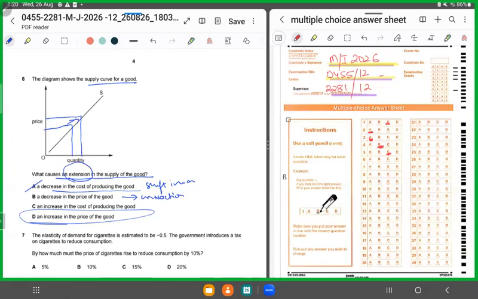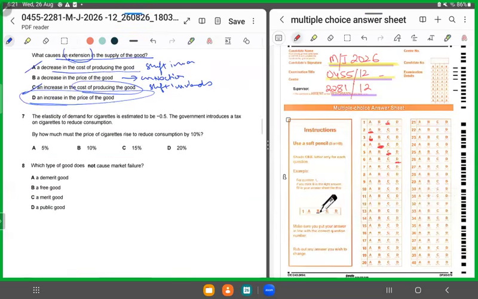C says an increase in the cost of producing the good. Again, it would have caused a shift inwards because the cost is increasing. So it has to be D by any chance. So 6, it's D. Moving forward.